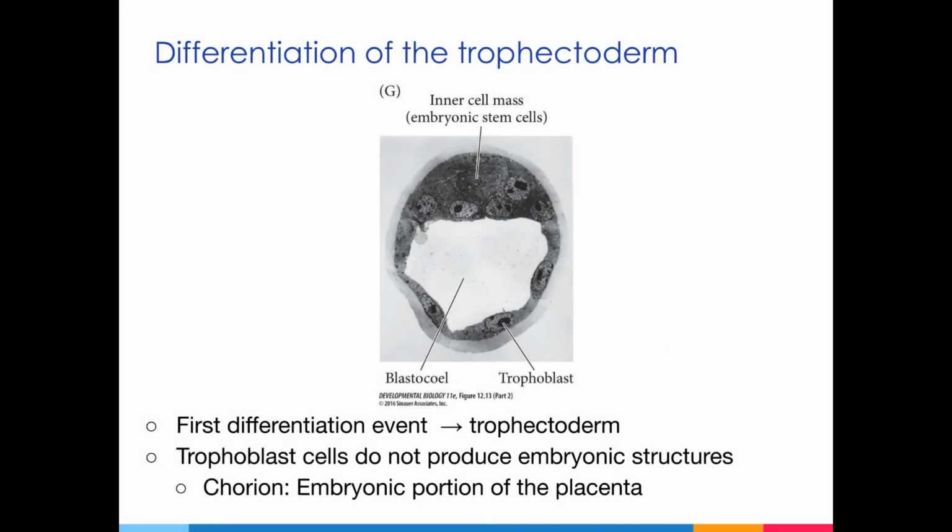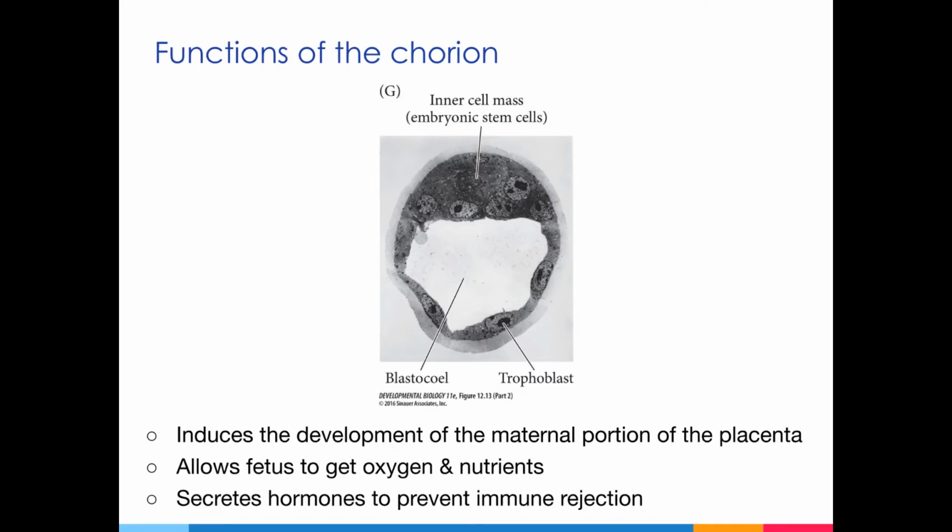The formation of the trophectoderm is the first differentiation event that happens in the mammalian embryo. This makes sense since these cells allow the embryo to implant into the uterus. Recall that the trophectoderm or trophoblast cells will give rise to the embryonic portion of the placenta, which is known as the chorion. The chorion not only forms the embryonic portion of the placenta, but also induces the formation of the decidua, which is the maternal portion of the placenta.